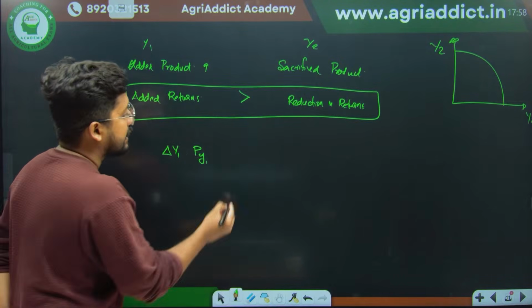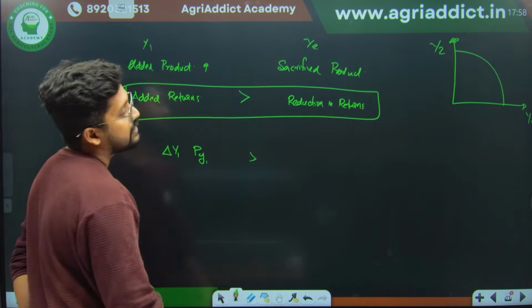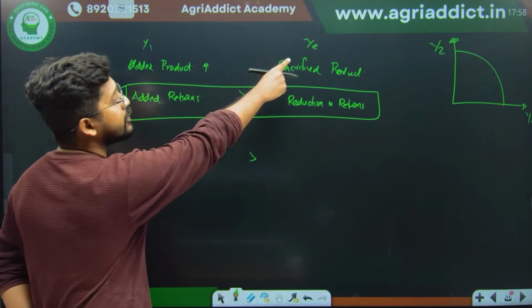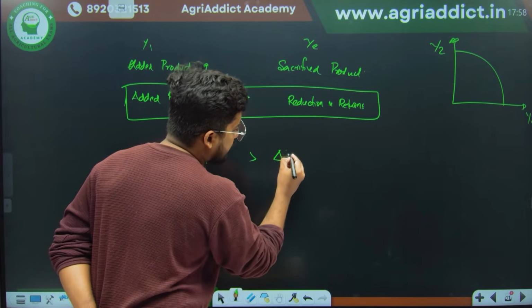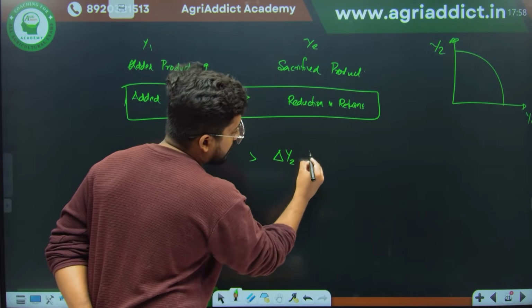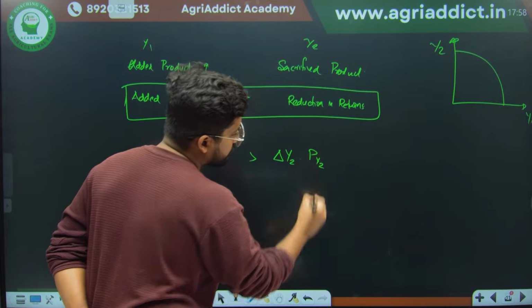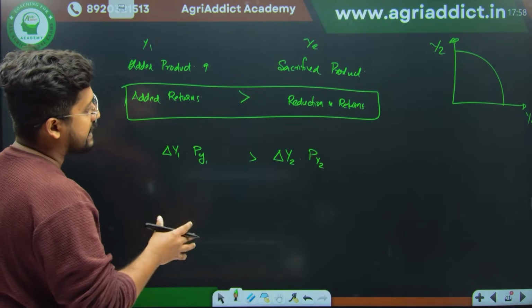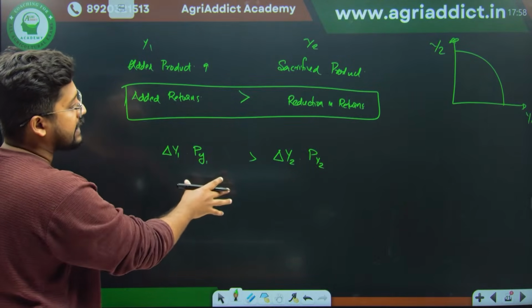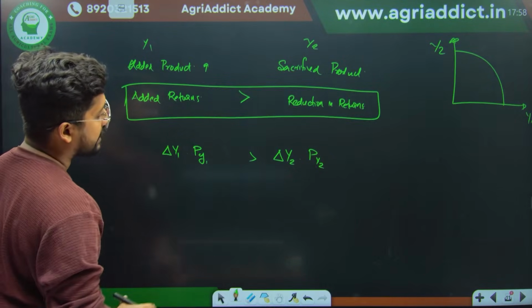It should be greater than the reduction in the returns. What is reduced here? Y2. So the reduced returns is none other than your delta y2 into py2. So this is your basic mathematical condition that we have generated from the thumb rule, right?